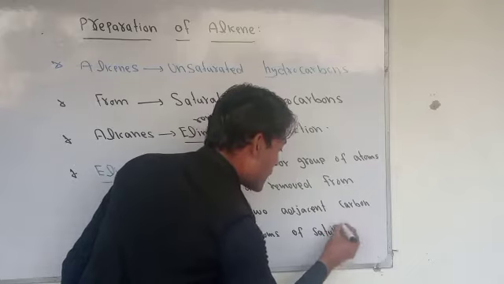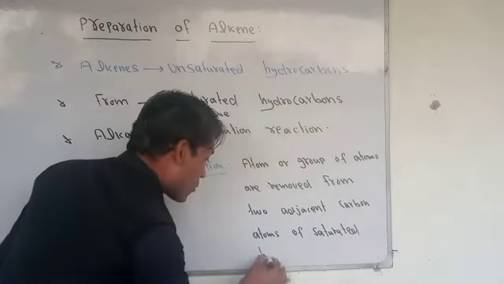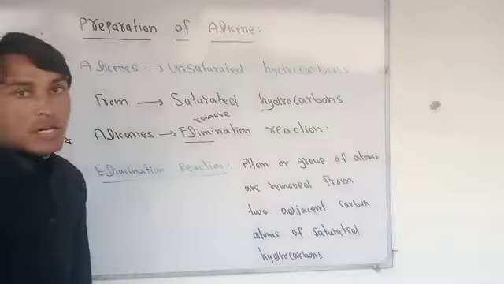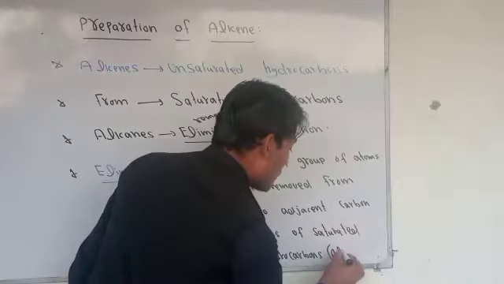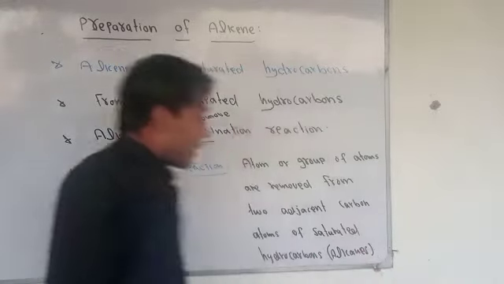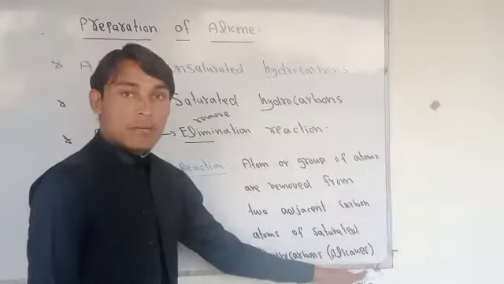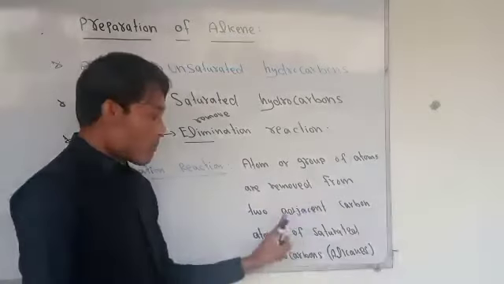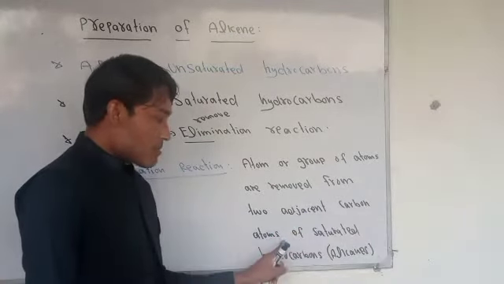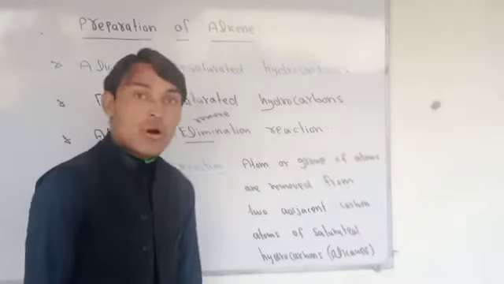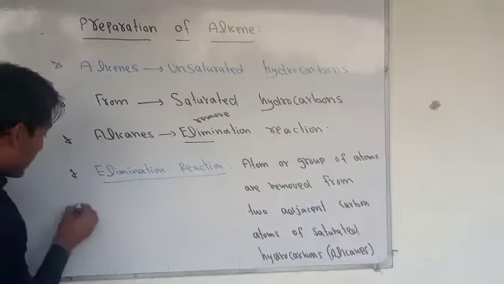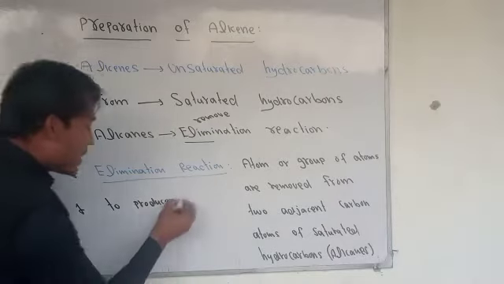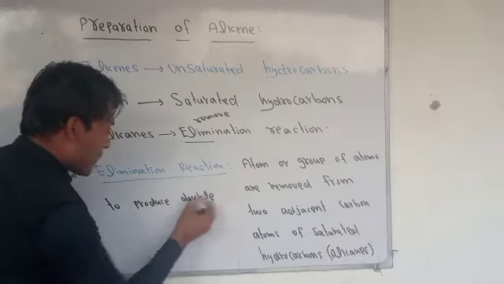Saturated hydrocarbon here means alkanes. To form a double bond, an atom or group of atoms will be removed from adjacent carbon atoms of alkanes, and they form or produce a double bond.